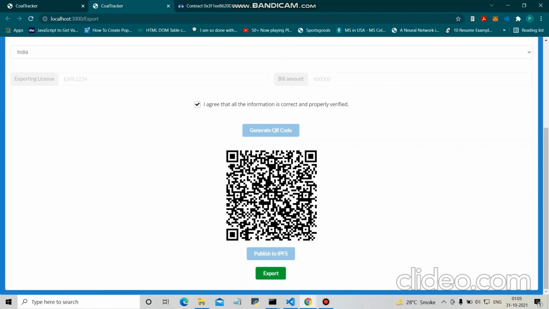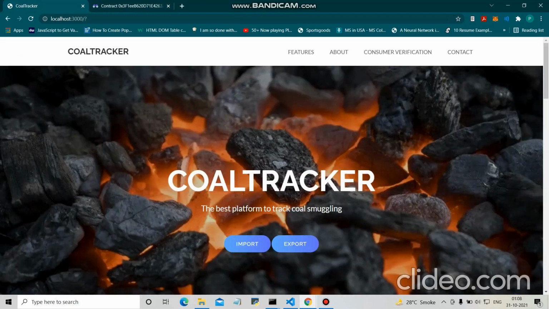Every detail in this QR code is AES encrypted, so no one can get insights from this QR code about what is the export. Also, this QR code is printed on the coal lot so that it will be verified at the importer's end. If a company tries to illegally get this coal into a country, then it is a fraud case.